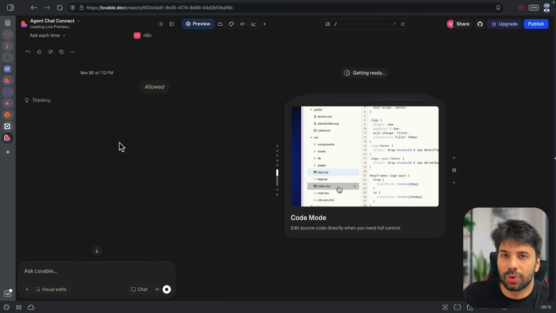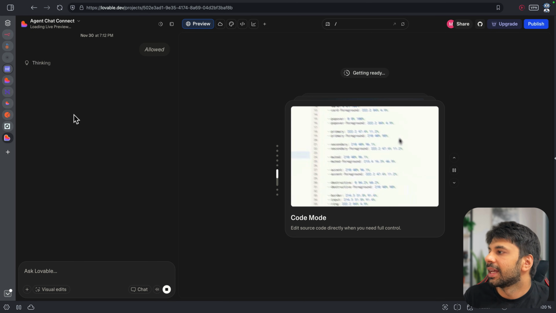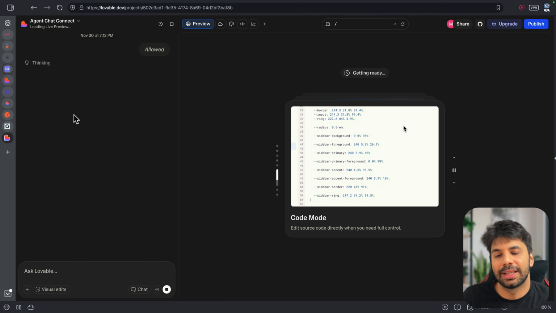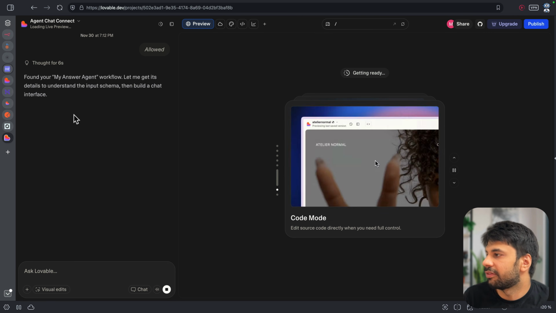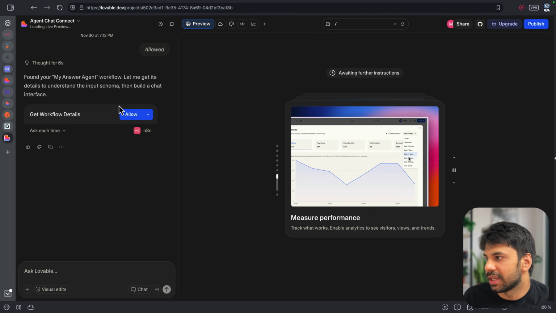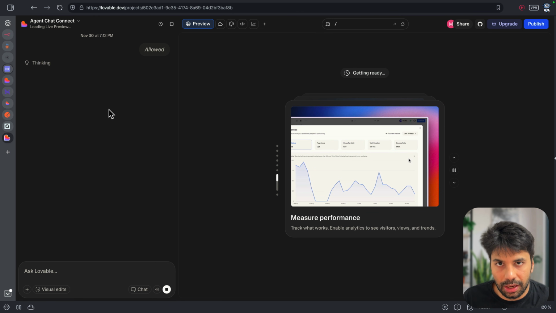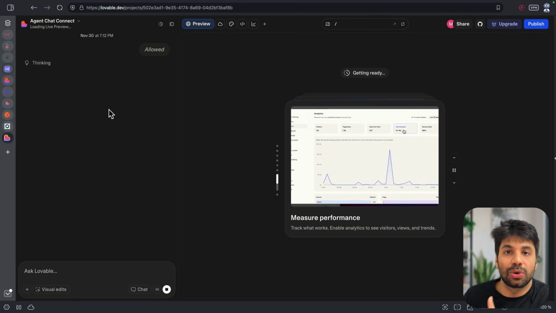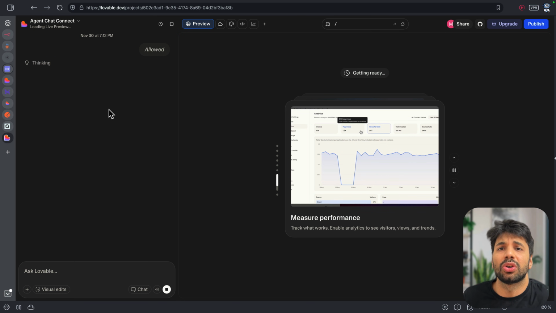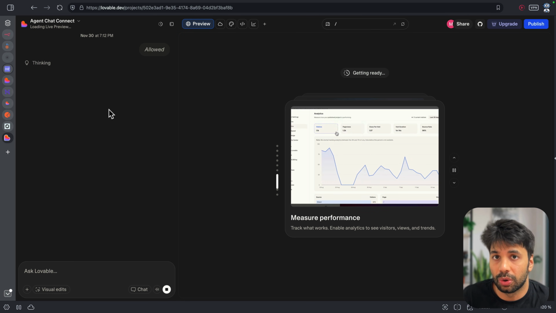So I've just allowed that, okay, you can search for my workflows. Then it will try to work it out that yes, it is able to get all of my different workflows. So see, found your my answer agent. I can allow it again so that now it understands and goes deep into it, right? So a very awesome feature which I believe all of you should know.